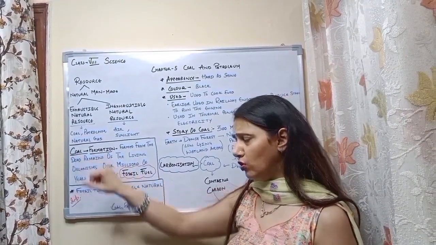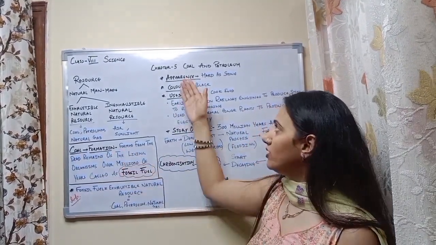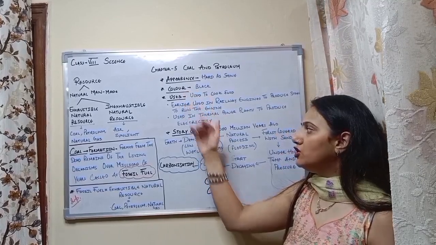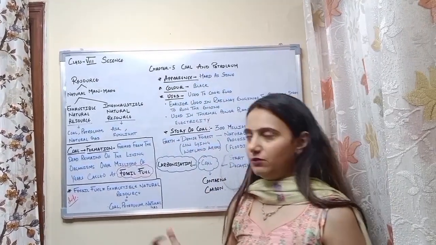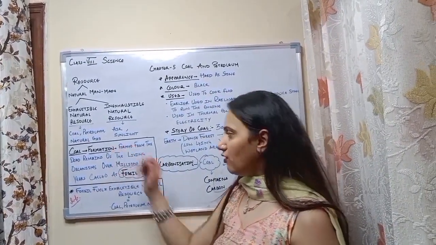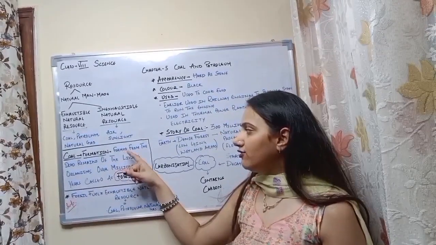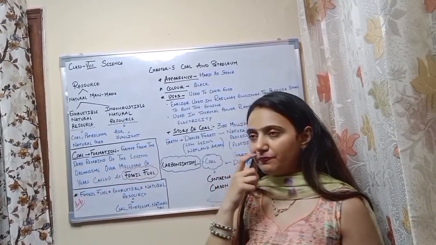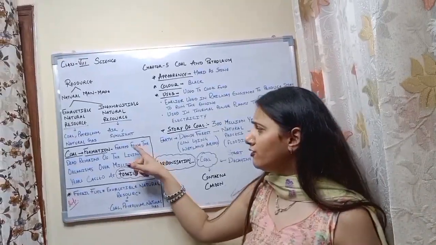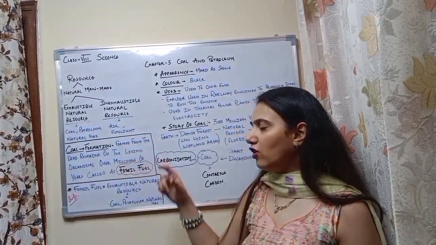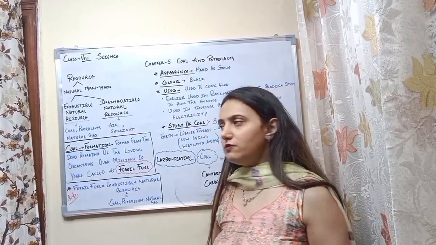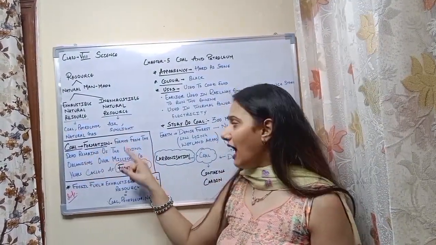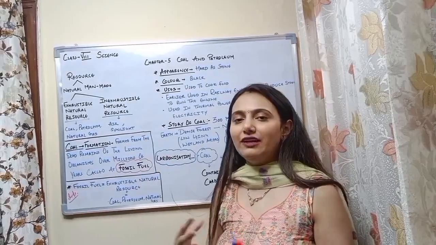First, we will discuss coal: how coal forms, its appearance, color, uses, the story of coal, and many more. Talking about its formation, it formed from the dead remains of living organisms. Over millions of years they start decaying.